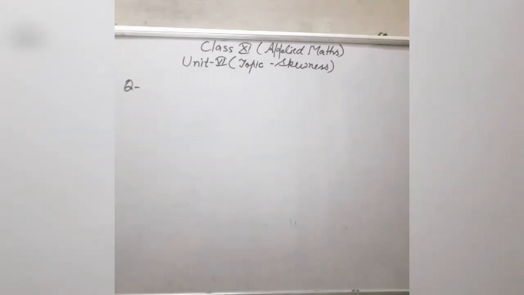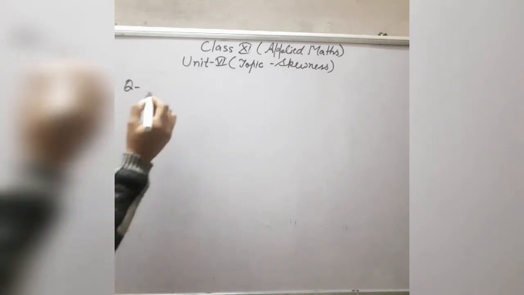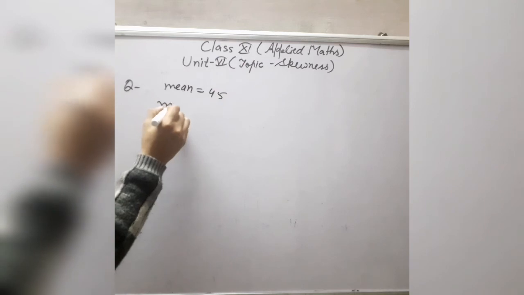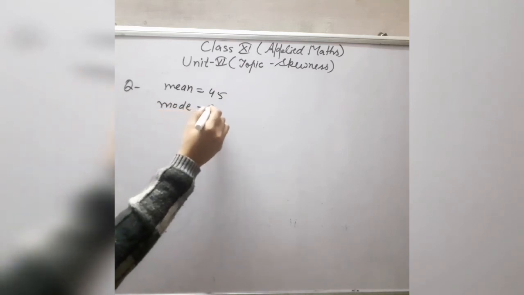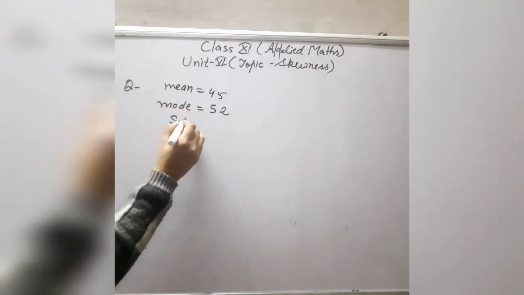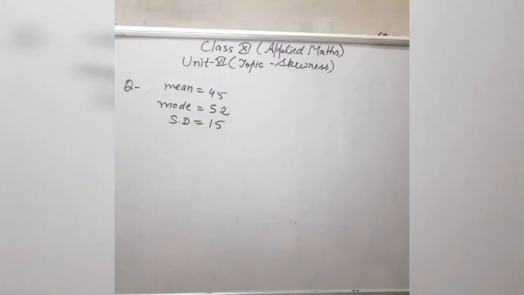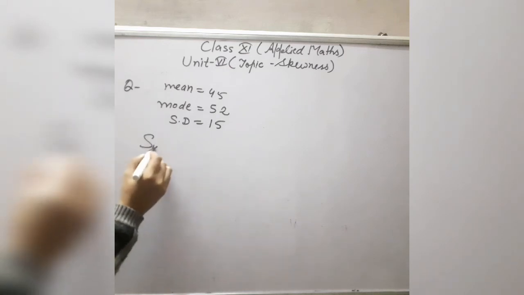Now I am taking one statement. Suppose the mean, median, mode, standard deviation are given to you. Suppose the mean in the statement is given as 45, the mode is also given, which is equal to 52, and the value of standard deviation is, suppose, 15. Then find the value of Karl Pearson coefficient of skewness, that is, SKP.